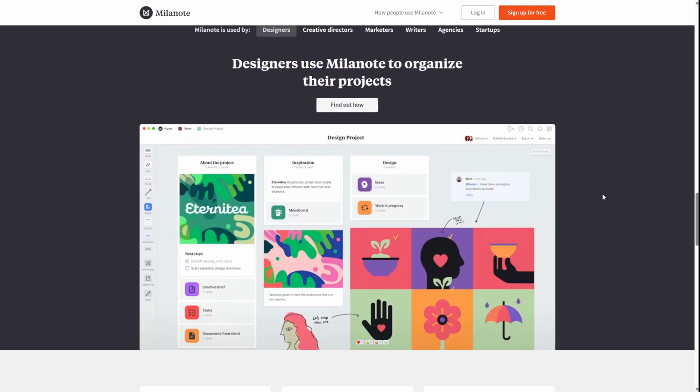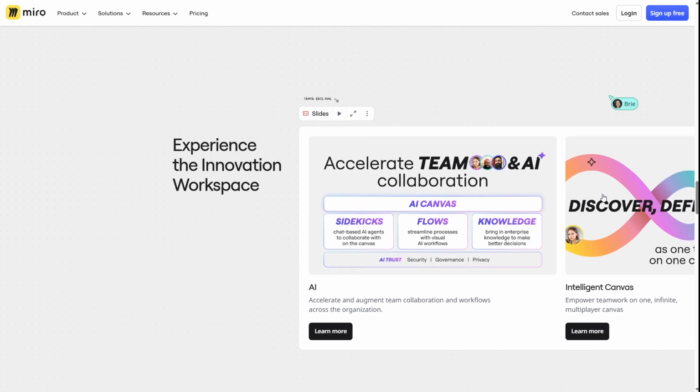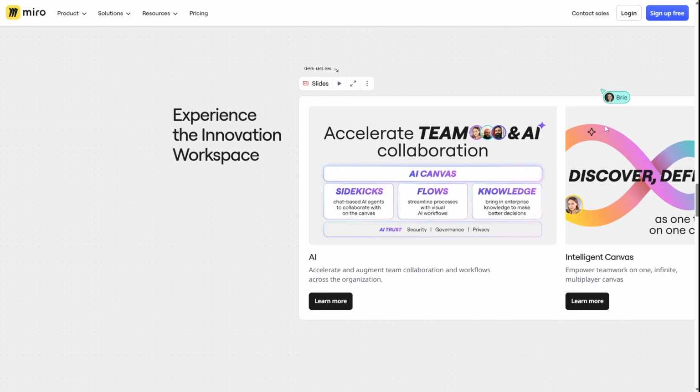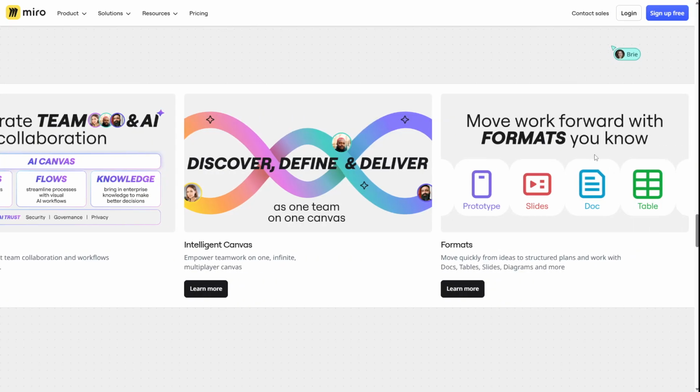Overall, if you want real-time teamwork and structure, Miro is the better tool. If you want a clean, creative workspace for ideas, Milanote wins.